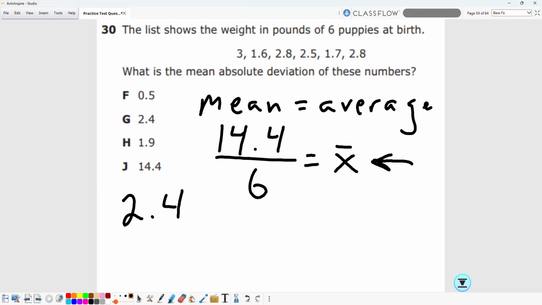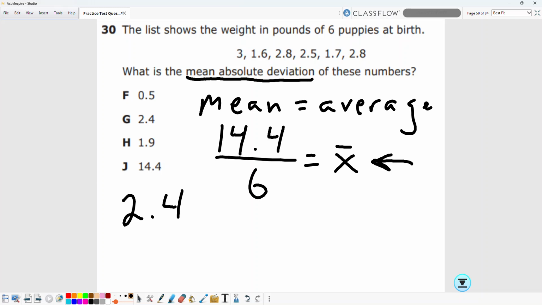And here's why I don't like to rely solely on the calculator. 2.4, we're not done. This is just the average. We want to know the mean absolute deviation. So we first have to find the average. And then we can see how far off.